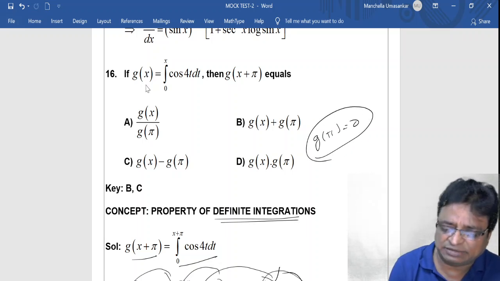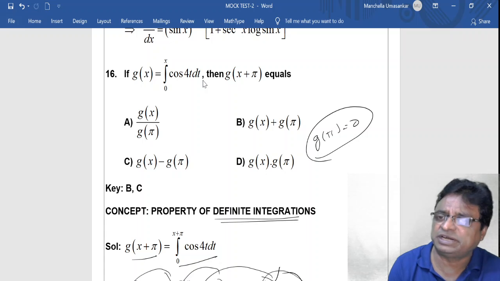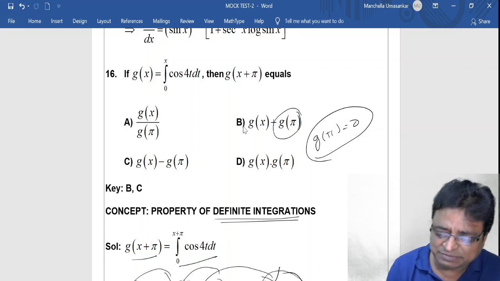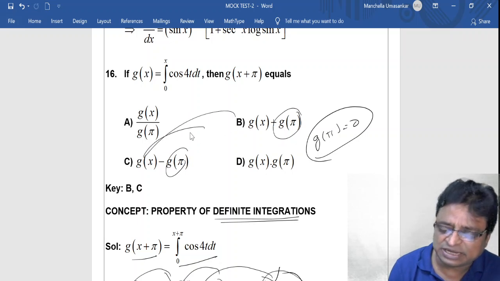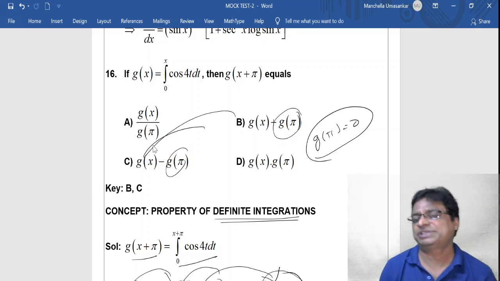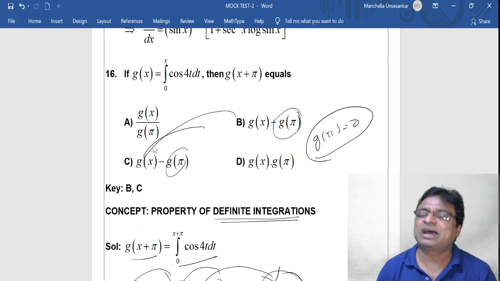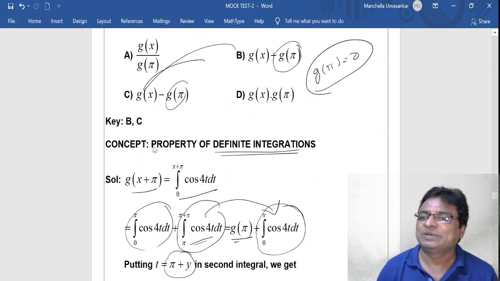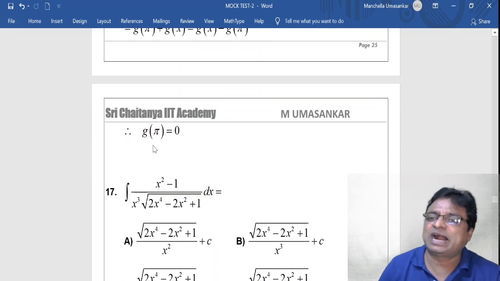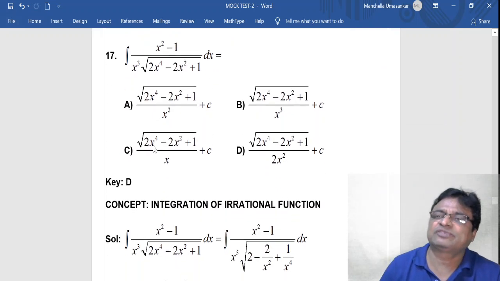Suppose you write x is equal to pi directly, integral 0 to pi cos 4t dt, simplify it, you will get the answer as 0. That means g of pi becomes 0, then automatically B and C are the same. That's why I have given this question. That's why the answers here are B and C. Like that, questions you can expect, and based on the properties only you can solve this.